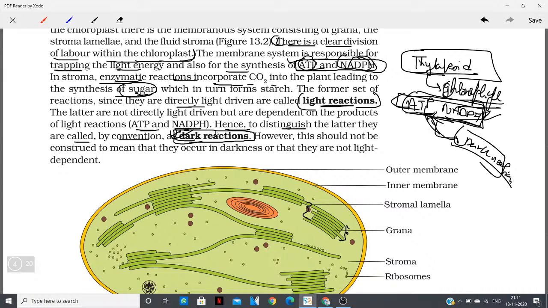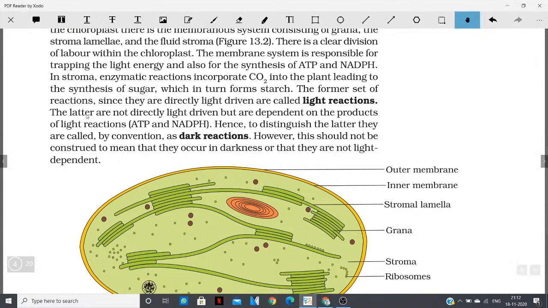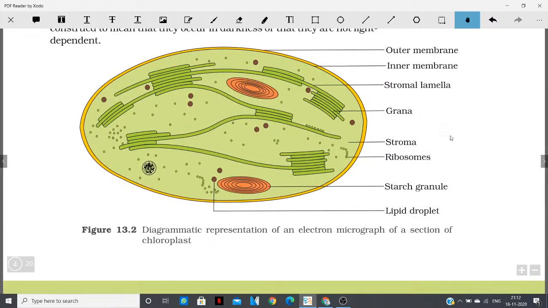But why are they called dark reactions? Because they are not directly driven by light. That is one thing you need to keep in your mind. However, this should not be construed to mean that they occur in darkness, or that they are not light dependent. You should not get confused and think that since they are called dark reactions, they take place at night, in the dark, and are not dependent upon light. No, they are dependent upon light, but not directly. Everyone got this point? Everyone understood it?